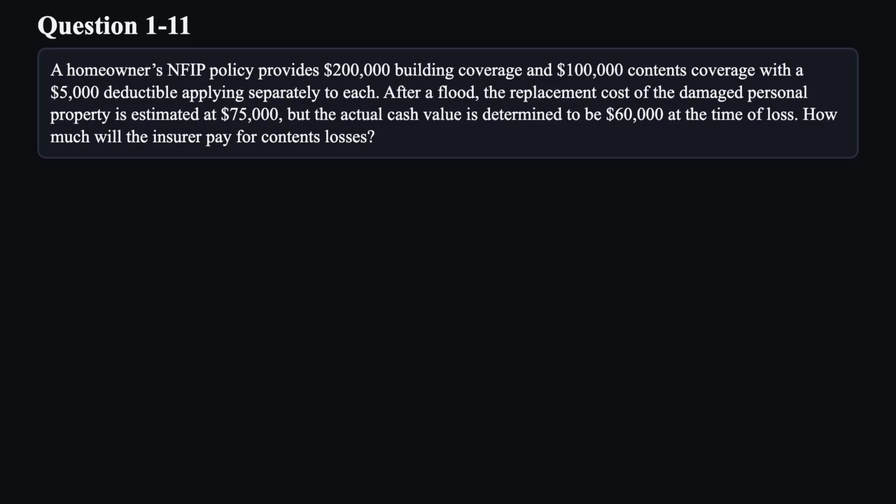Question 11. A homeowner's NFIP policy provides $200,000 building coverage and $100,000 contents coverage with a $5,000 deductible applying separately to each. After a flood, the replacement cost of the damaged personal property is estimated at $75,000, but the actual cash value is determined to be $60,000 at the time of loss. How much will the insurer pay for contents losses?